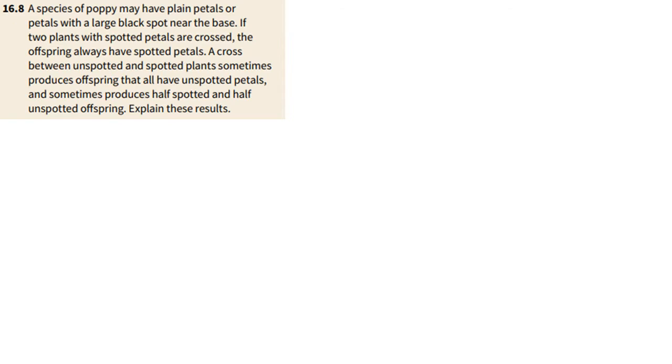So we know that species of poppy may either be plain or they may be spotted. So we can even choose our symbols now, and we can say, okay, let us make big B our plain, and let us make small b our spotted. I'm obviously not doing too well with annotations here, given how I'm leaving random spaces and drawing random lines, but I hope that doesn't bother you and you just focus on what we need to get through. Okay, good. So big B is plain, small b is spotted. We've chosen symbols because we just want to see what happens.